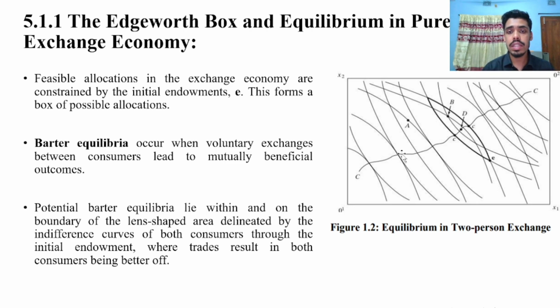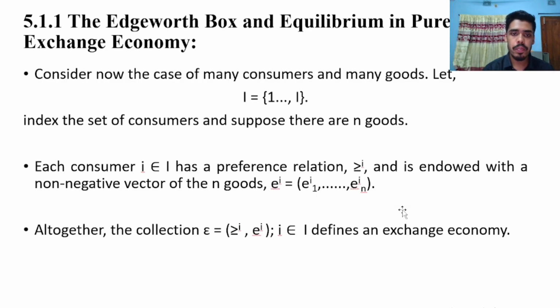Feasible allocations in this exchange economy are constrained by the initial endowment E. In this figure, the point where the two indifference curves of both consumers intersect, point E, shows the initial endowment. Barter equilibria occur when voluntary exchanges between consumers lead to mutually beneficial outcomes. Potential barter equilibria lie within and on the boundary of the lens-shaped area delineated by the indifference curves of both consumers through the initial endowment, where the trades result in both consumers being better off.